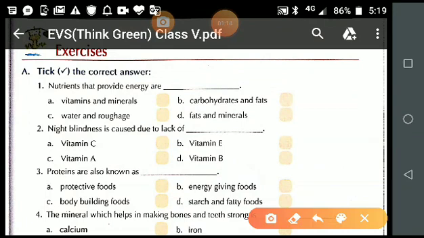Nutrients that provide energy are carbohydrates and fats. Night blindness is caused due to lack of vitamin A. Proteins are also known as bodybuilding food.